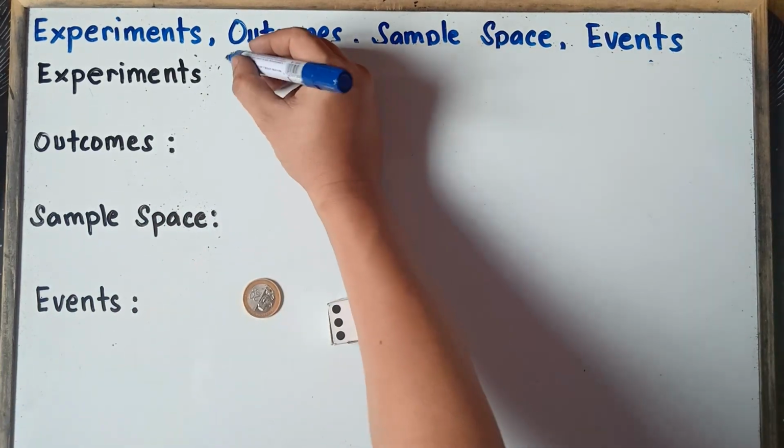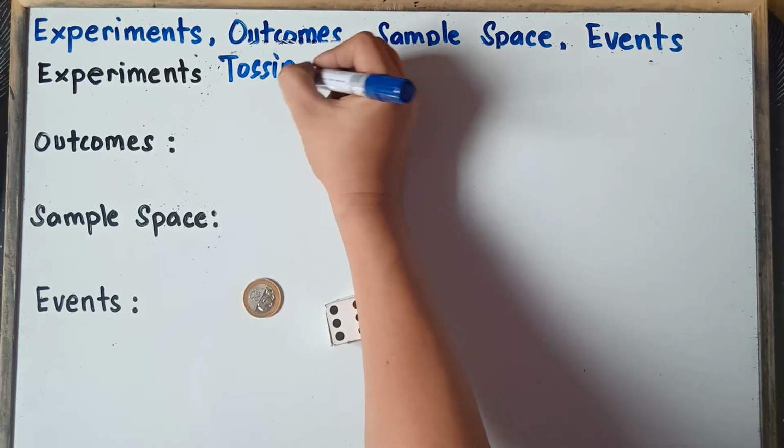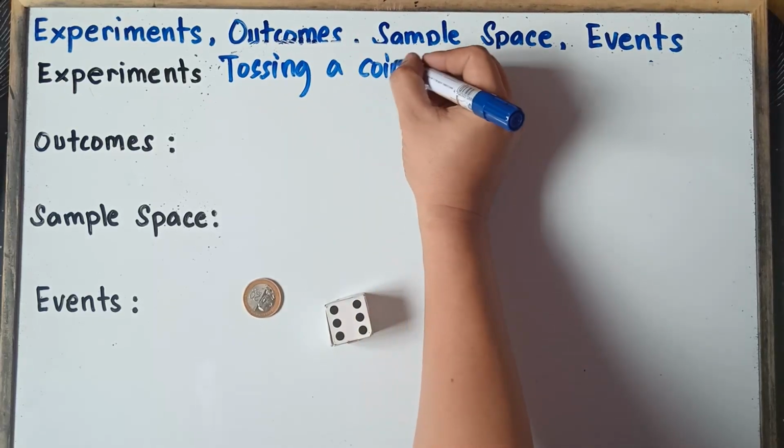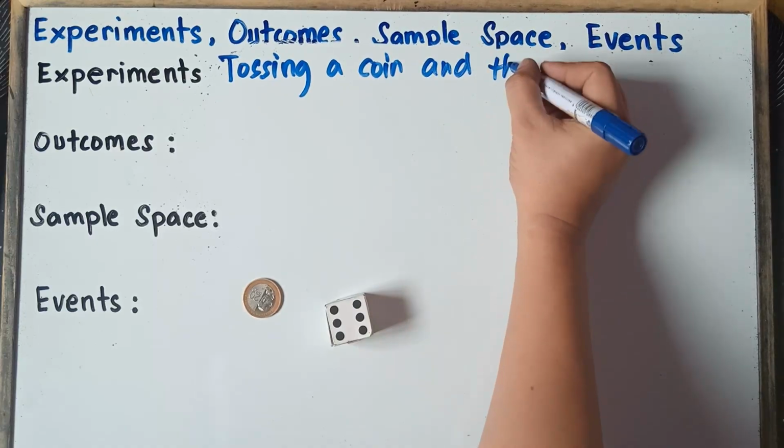So once again, our experiment, that would be tossing a coin and then rolling a die at the same time.